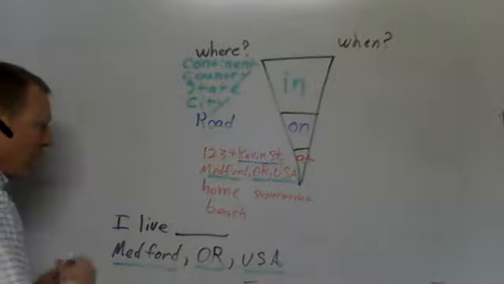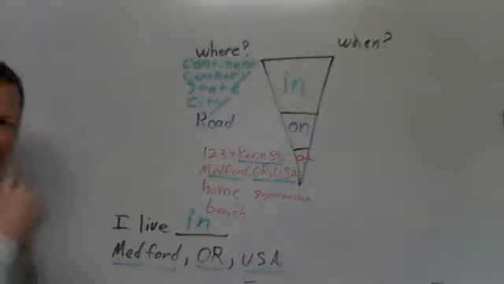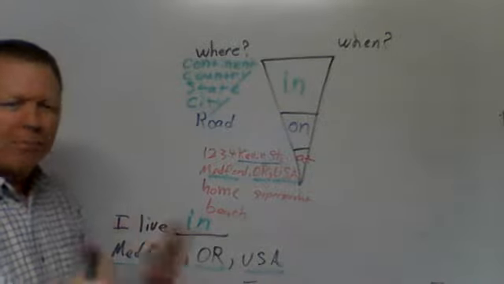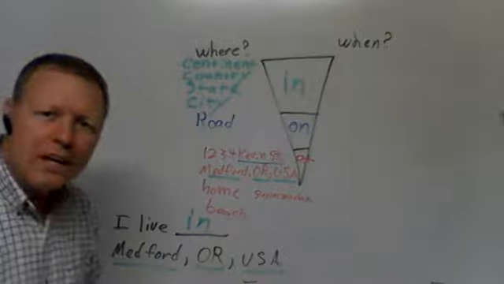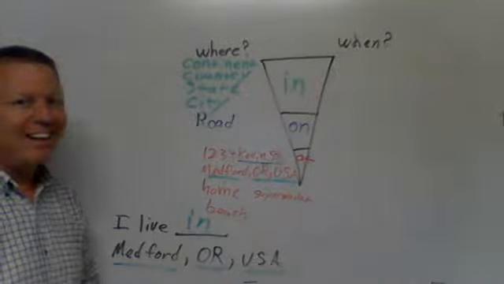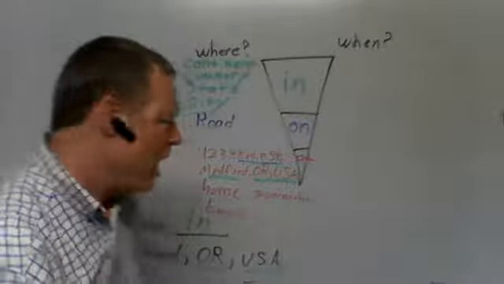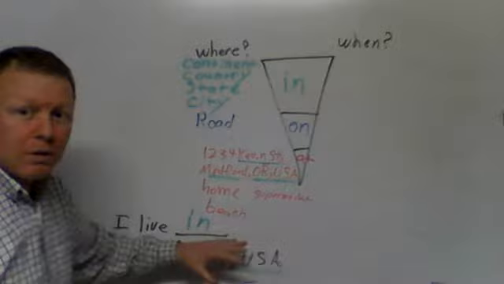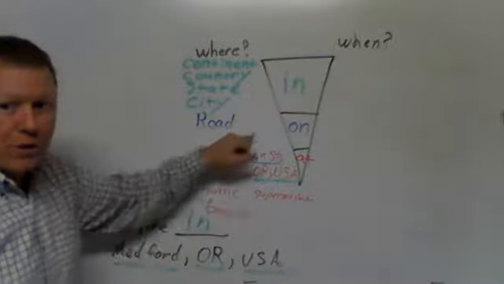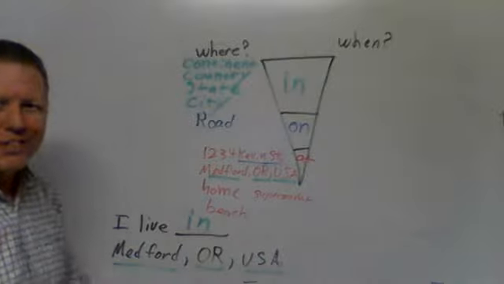So, where do you live? Oh, I live in Medford, Oregon, USA. Do you see? That's a perfectly common answer. Where do you live? Oh, I live in Medford, Oregon, USA. No problem. So that's the rule. Make sure you come down to the smallest one that is being used. But if you're not using this small one, then don't use it. Go up to here. If you're not using this, then don't use it. Come up to here. You see?